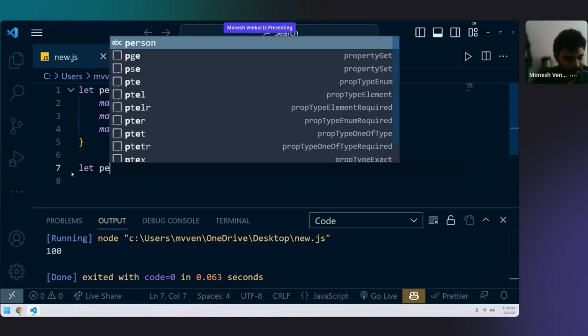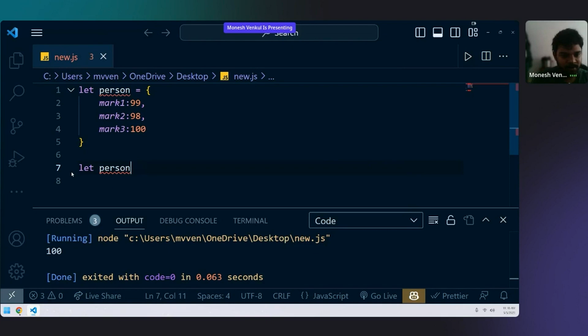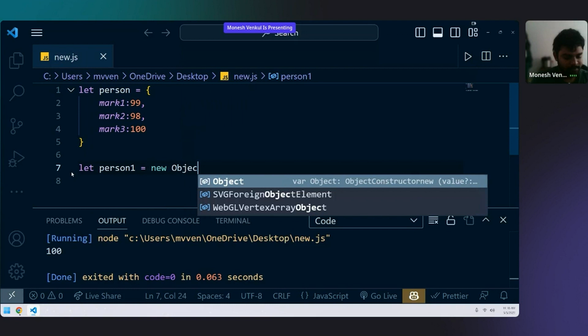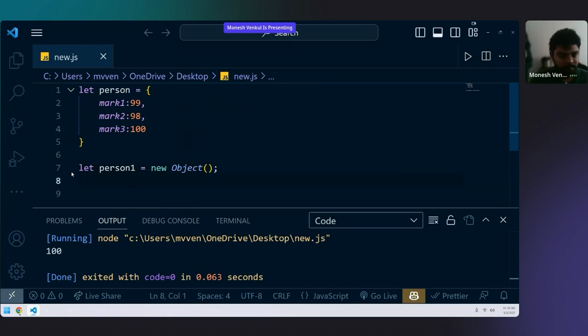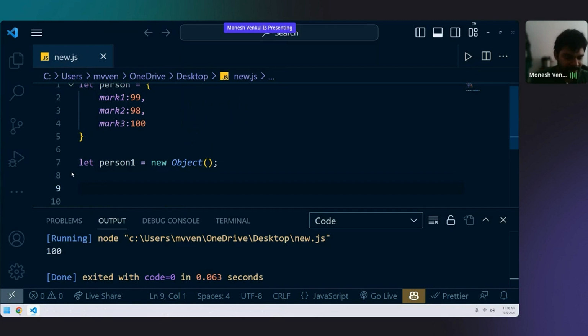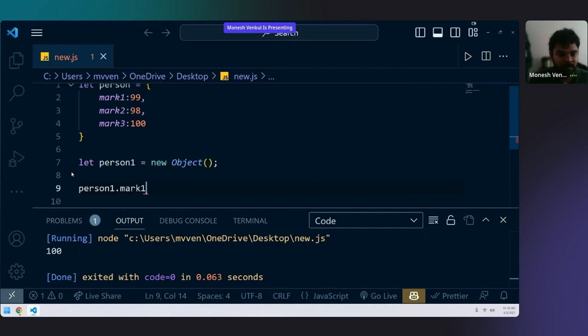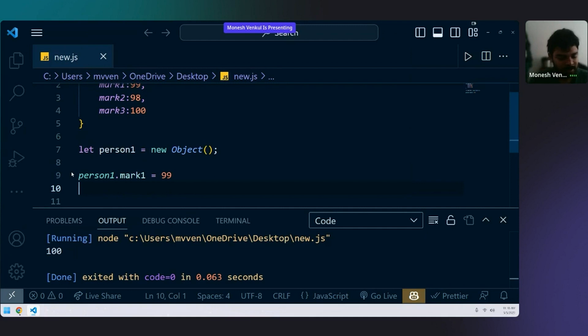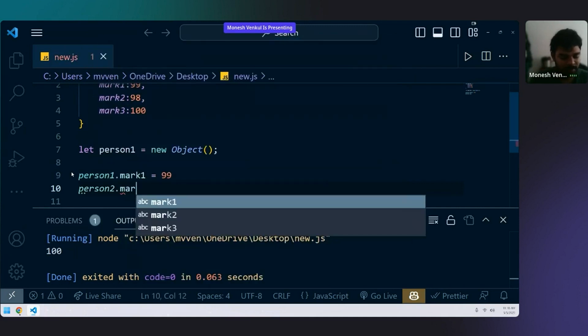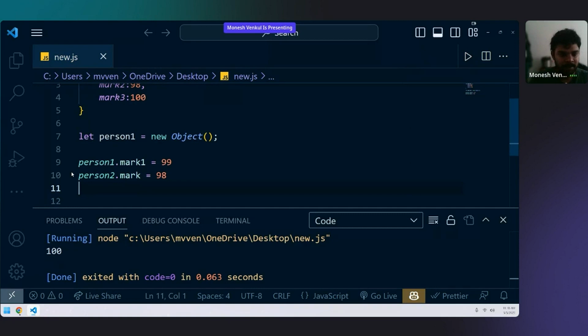Let person1 equal to new object. And you should start writing like this: person1 dot mark1 equal to 99, person1 dot mark2 equal to 98, person1 dot mark3 equal to 100.